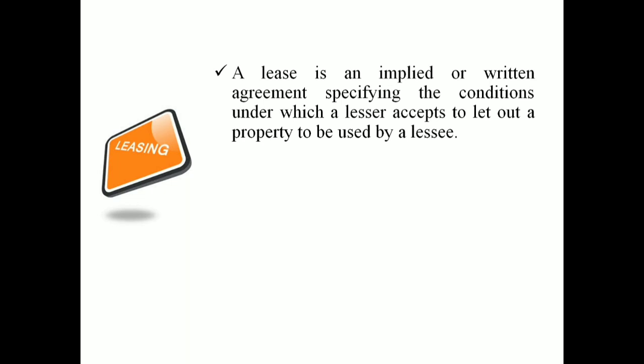Normally a lease is an implied or a written agreement. Sometimes it will be an implied agreement or a written agreement, and there will be some specifying conditions regarding the use of a particular asset. Once the asset is transferred from the lessor to the lessee, there will be certain conditions.